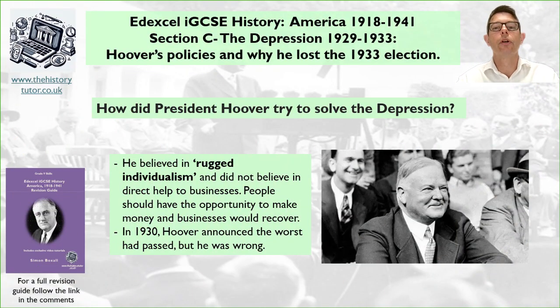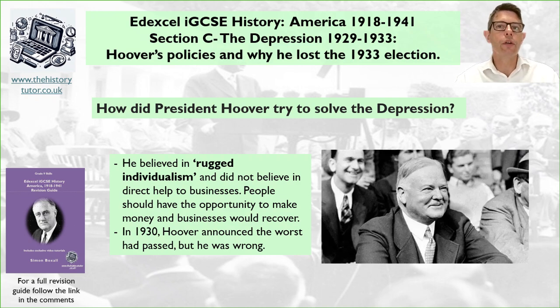Firstly, let's look at how President Hoover tried to solve the Depression. Now, he's known as a do-nothing president, but he did do some things. But firstly, within his do-nothing sphere, we have this idea of his belief in rugged individualism. He did not believe in direct help for business. People should have the opportunity to make money, and businesses should have the opportunity to recover. It was not about government help.